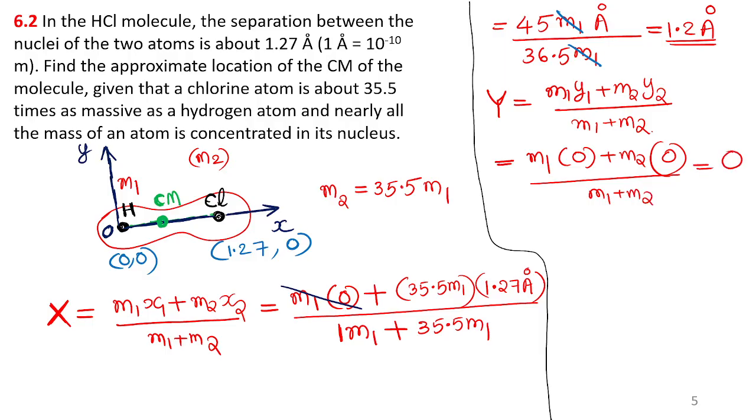Numerator is 0, so no need to simplify. The y coordinate of the center of mass is 0.